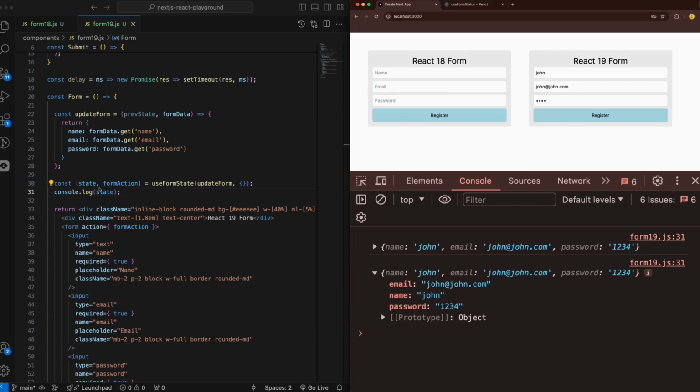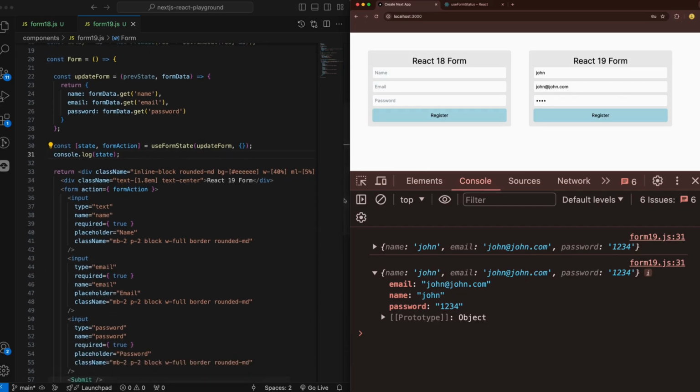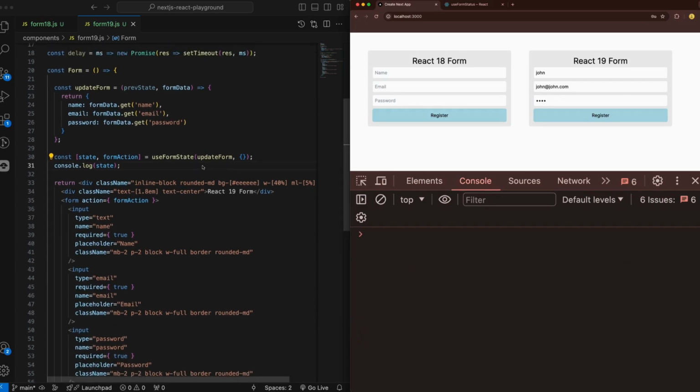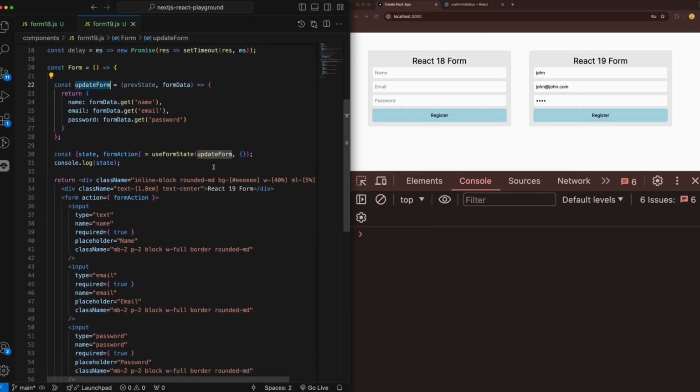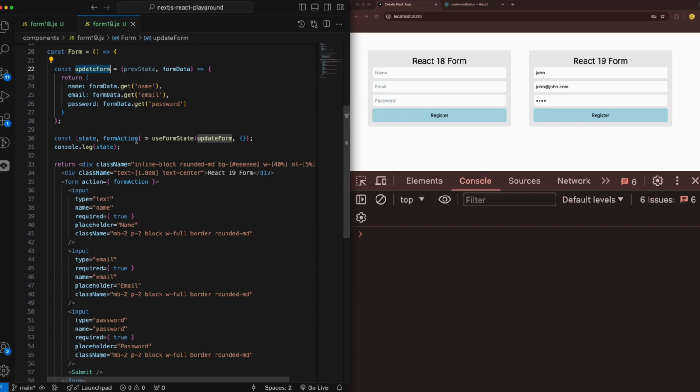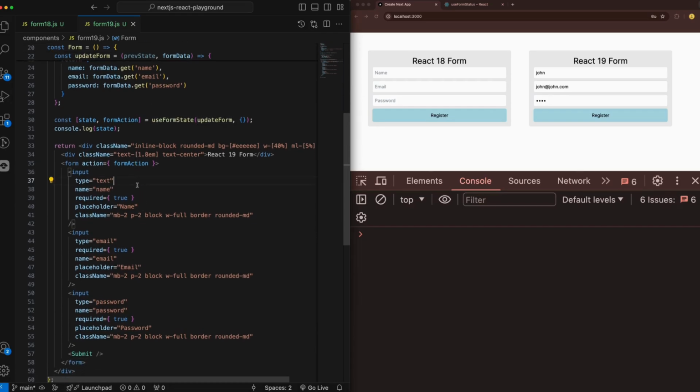And you can see back the state that we got from the use form state. So basically we went through the update form function, we updated that and we returned the updated state. We are not using that as value here in the input. We are not populating that back in the input because it's not necessary to do that right now.